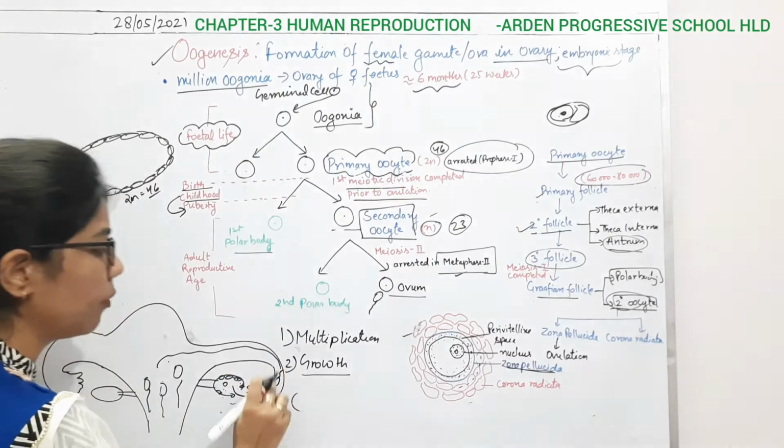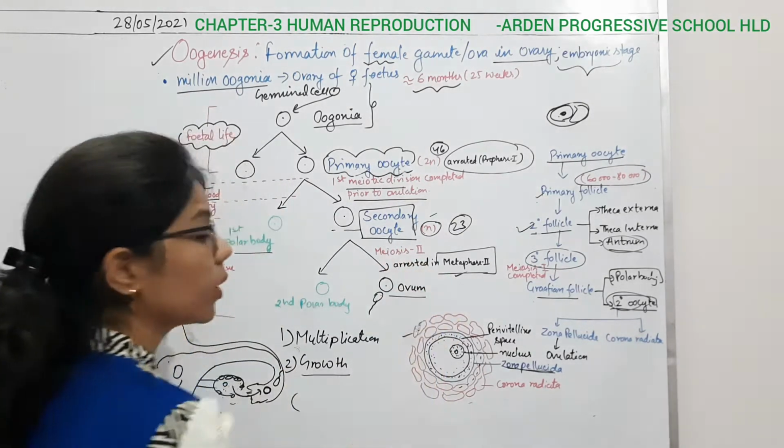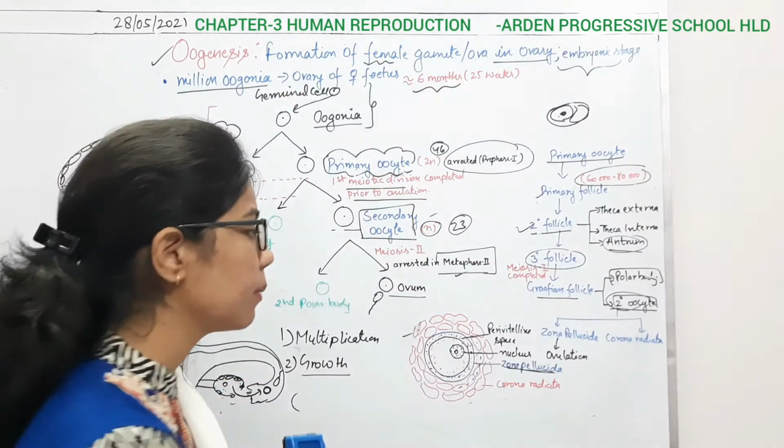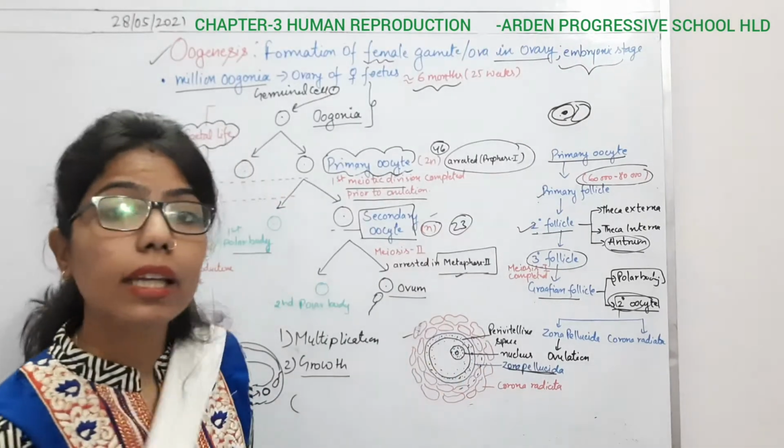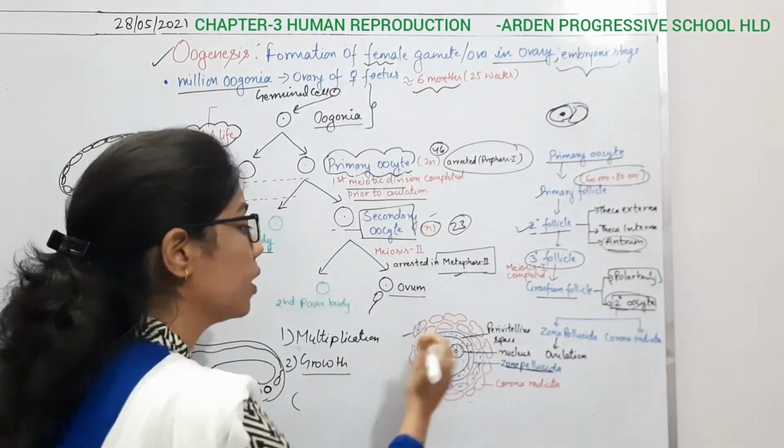So when there is fertilization in the fallopian tube, it will complete this meiosis too. But it is not that easy, because you can see that so many layers are present in the ovum. So this is the egg.